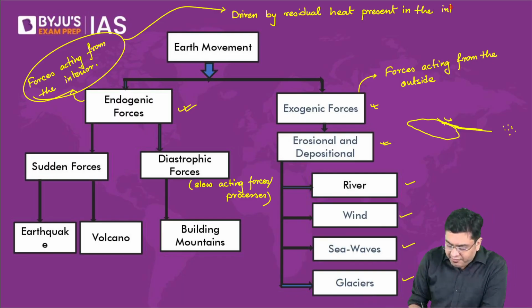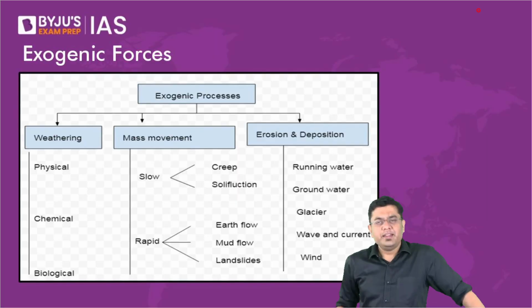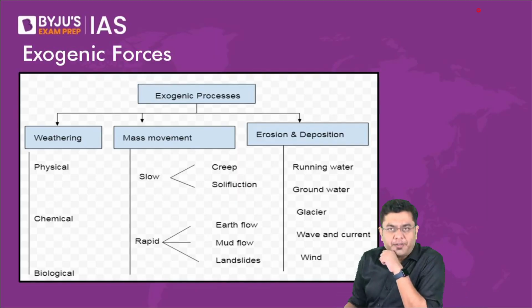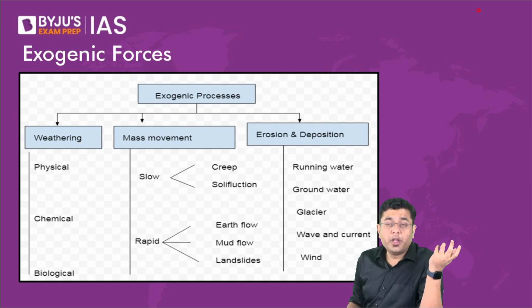Whereas when we talk about the exogenic forces and processes, they will be initiated by outside factors. Generally, even if you talk about the glacial movement, wind movement, etc., that will have a direct or an indirect implication with the climatic condition, with the factor of the solar insolation, the solar light, the solar radiation which is coming in. All of them will have their own contributory impact there.